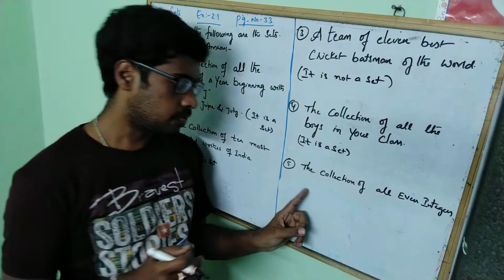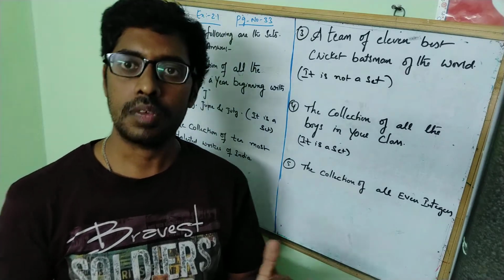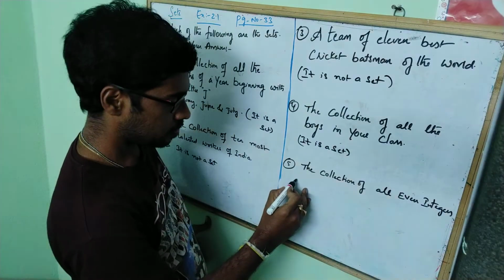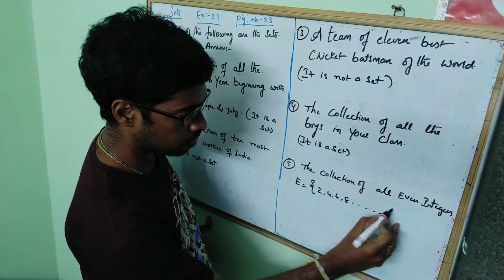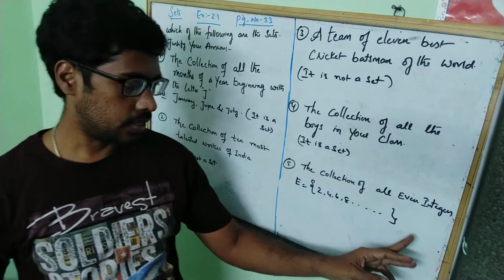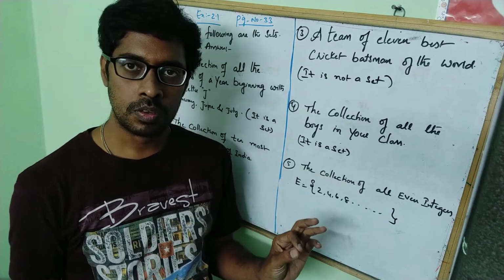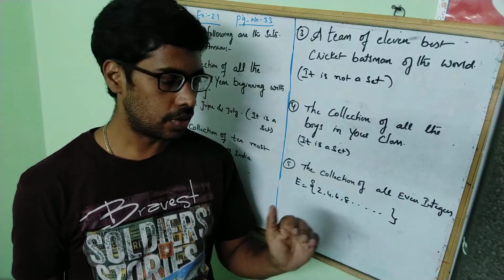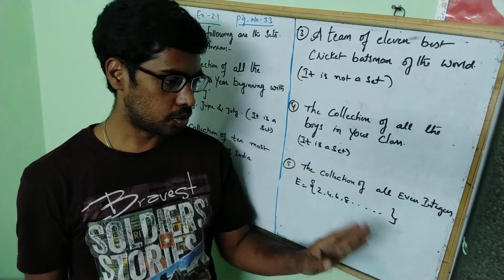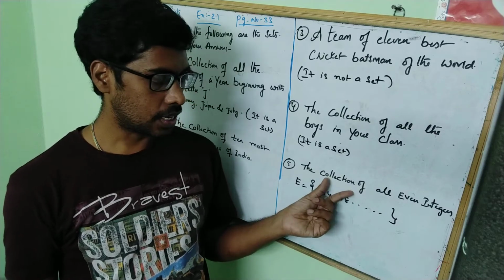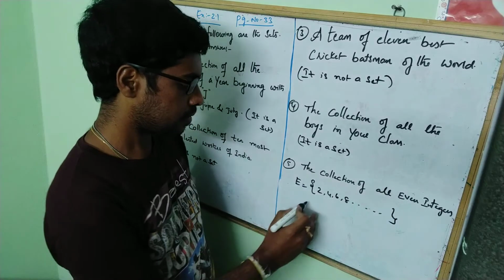So coming to the fifth one, the collection of all even integers. What are even integers, guys? Even integers are nothing but even numbers. So what are even numbers? Even numbers are 2, 4, 6, 8, and so on. There is no end to that, and even numbers are fixed, guys. Whenever we are talking about this mathematics subject, even numbers are fixed. We cannot change even numbers to prime numbers and prime numbers to odd numbers and like that. So they are asking the collection of all even integers. So here even integers become a set.